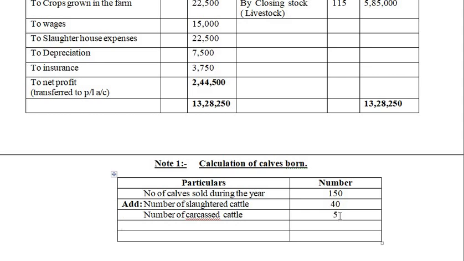Next, after this, we get the number of closing stock of cattle.